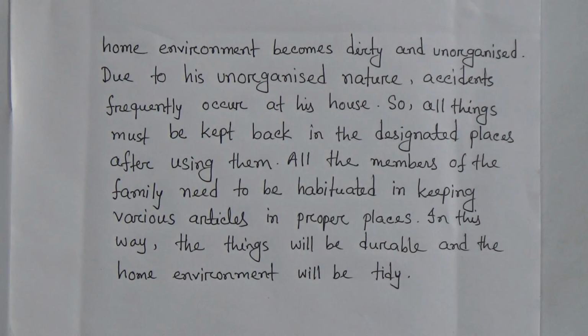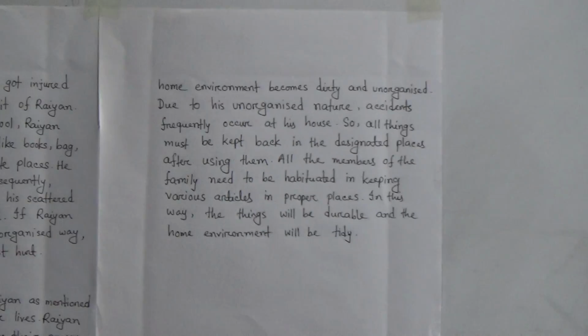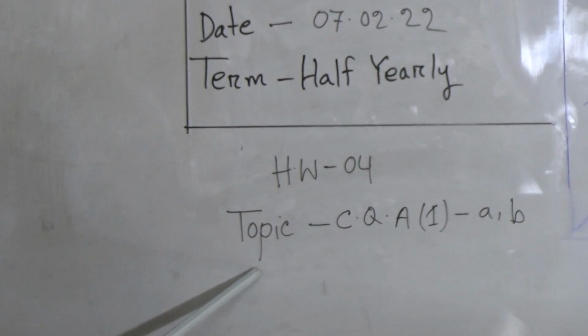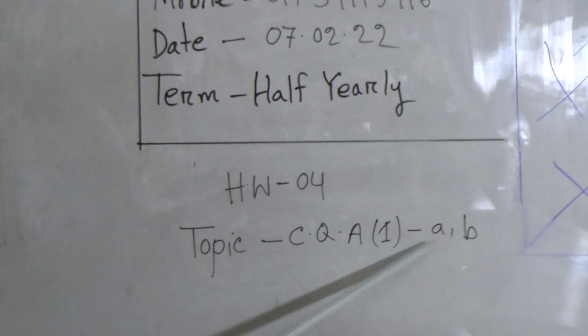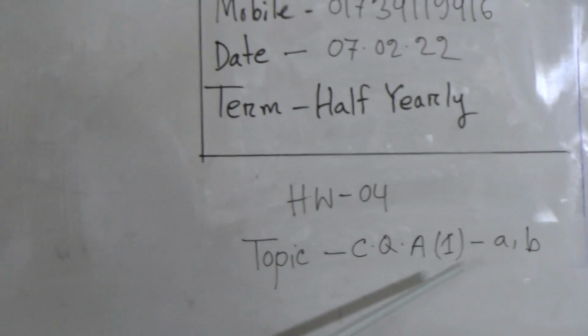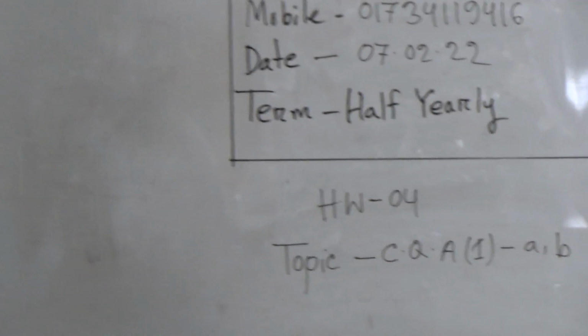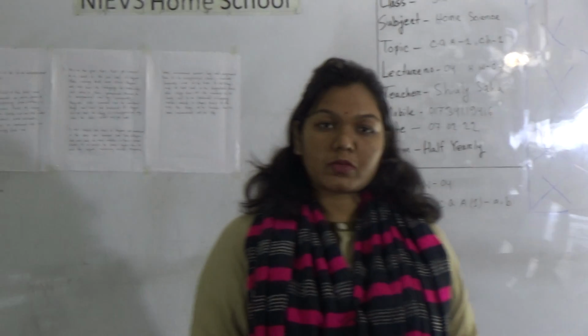Now, this is our creative question number 1 and its answer. So, this is your homework number 4 and the homework topic will be A and B from question 1. Okay, only A and B. Write only the answers. So, student, hope you have understood our today's topic.